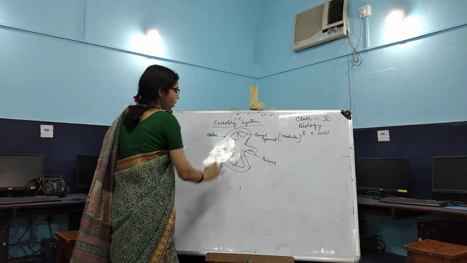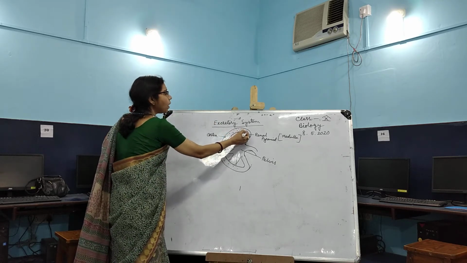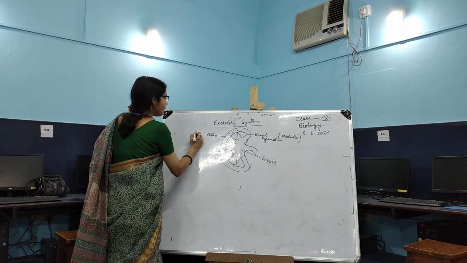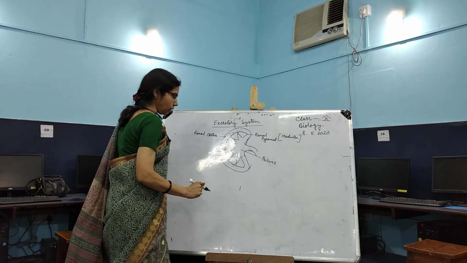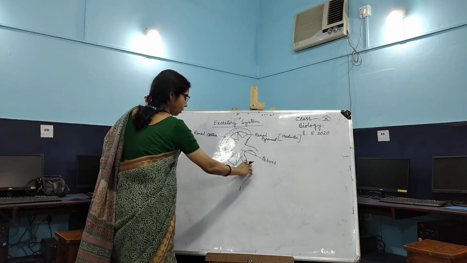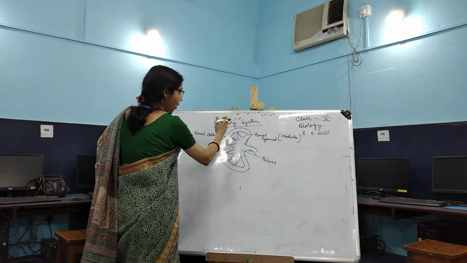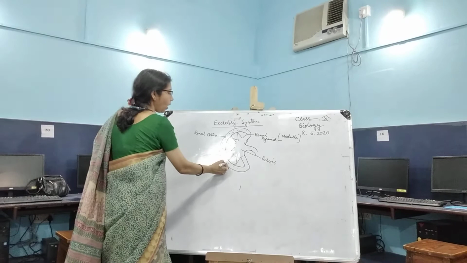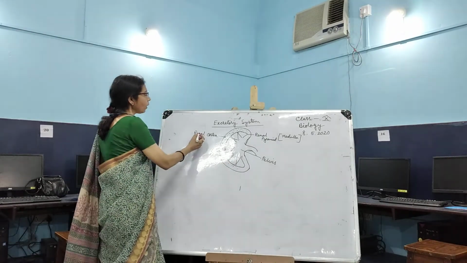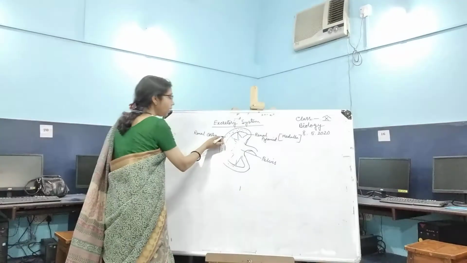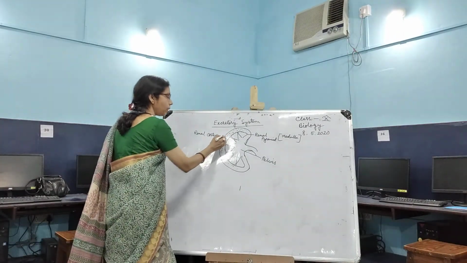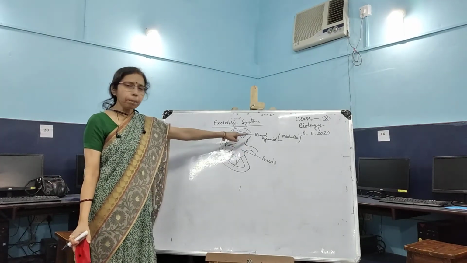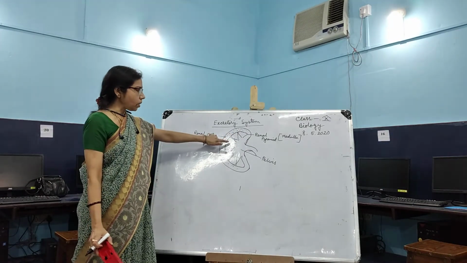So when we cut the section of the kidney, we get the outer part of the kidney, which is dark red in color, and that is called the renal cortex. It has a dotted appearance. Why it has a dotted appearance, we will discuss when we learn the internal structures of the kidney, the unit of the kidney. So the outer part, dark red in color with a dotted appearance, is called the cortex.